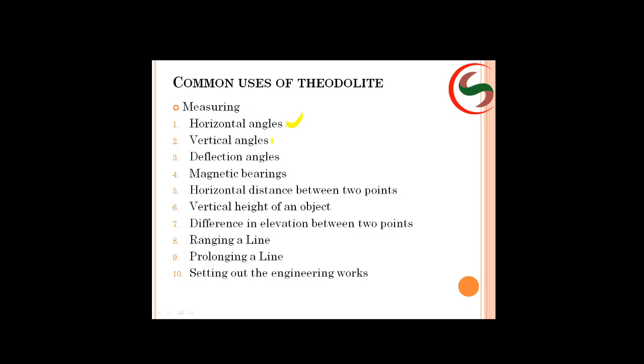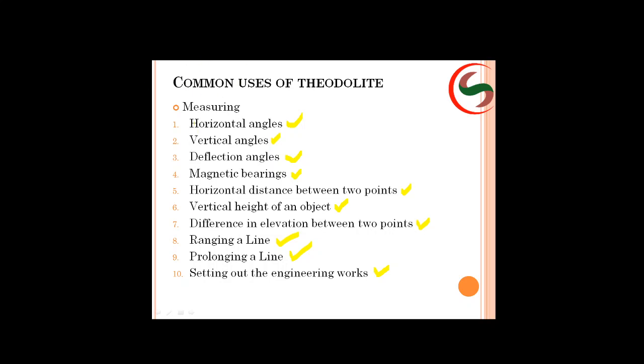measuring the vertical angles, measuring the deflection angles, magnetic bearings, horizontal distance between 2 points, vertical height of an object, difference in elevation between 2 points, ranging a line, prolonging a line, setting out the engineering works. Now we'll see one by one.